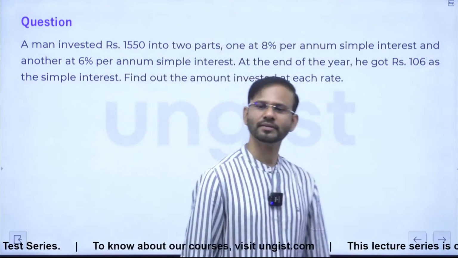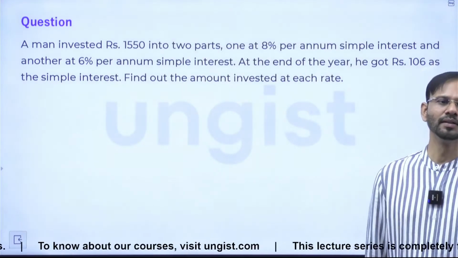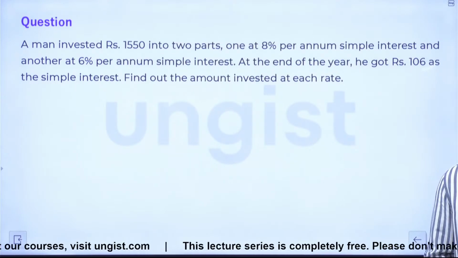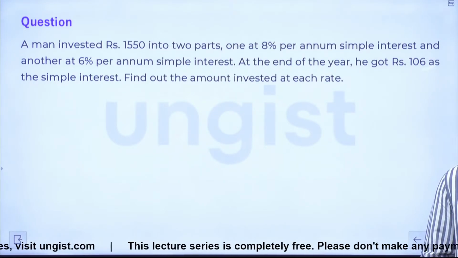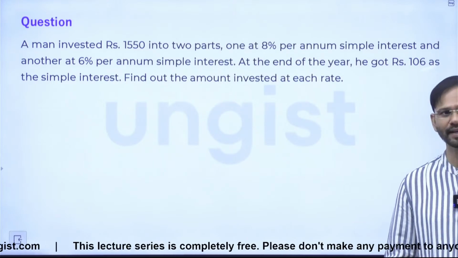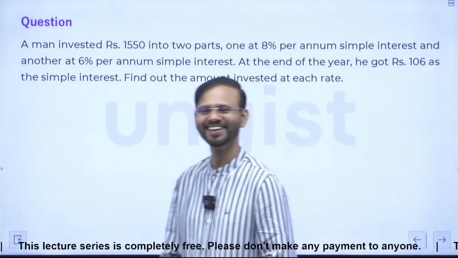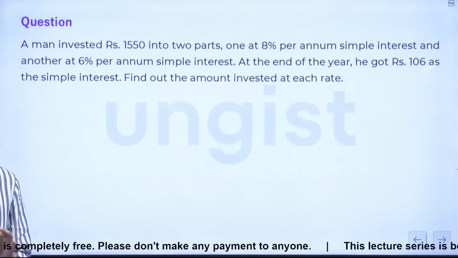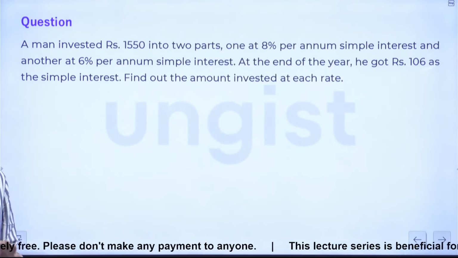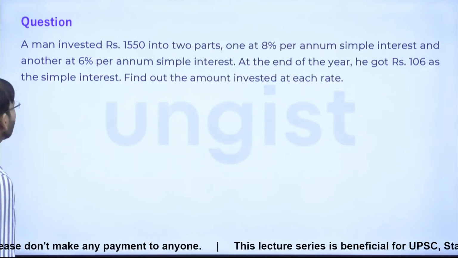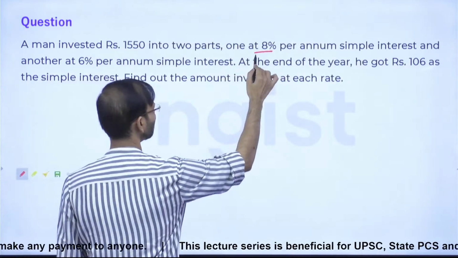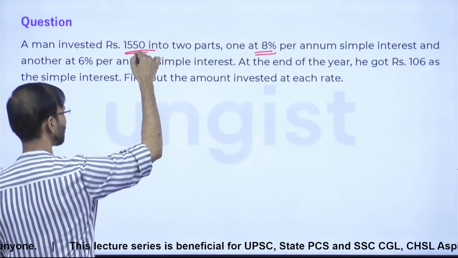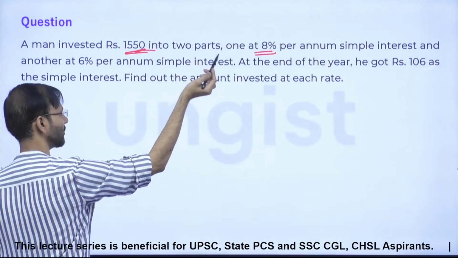Yes, done? No. What is your answer coming? 13:18. Correct. Let me do it. See everyone, 13:18 is the correct ratio that you have got. See guys, here 8% of 1550. 8% of 1550, 15 is 120, and 0.5 into 8 is 4, so 124.